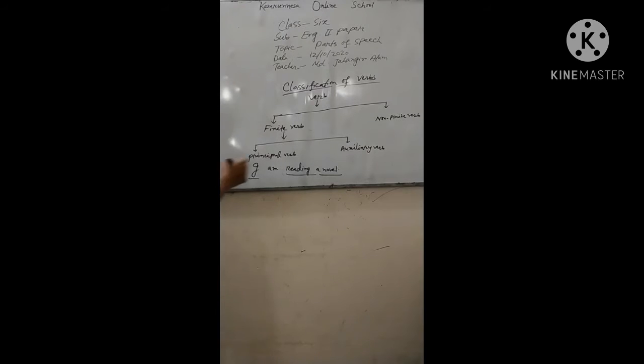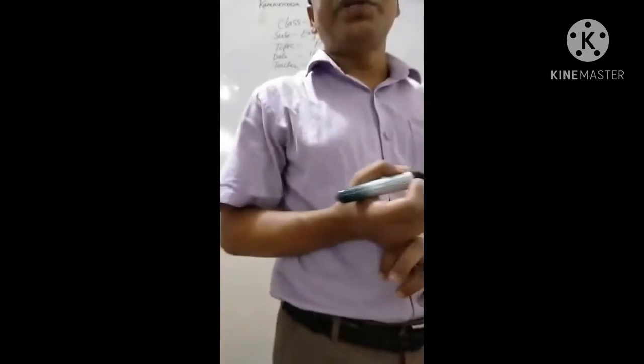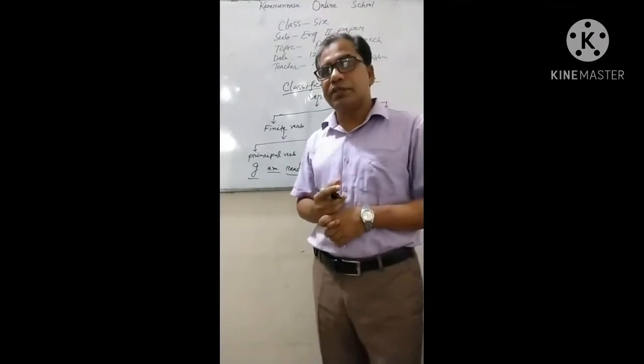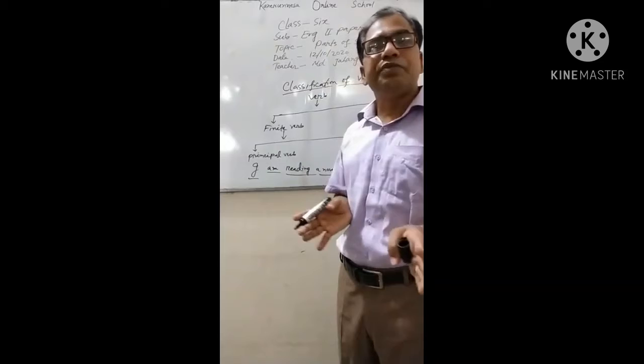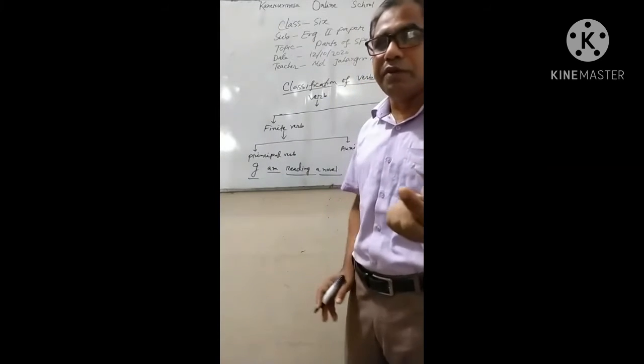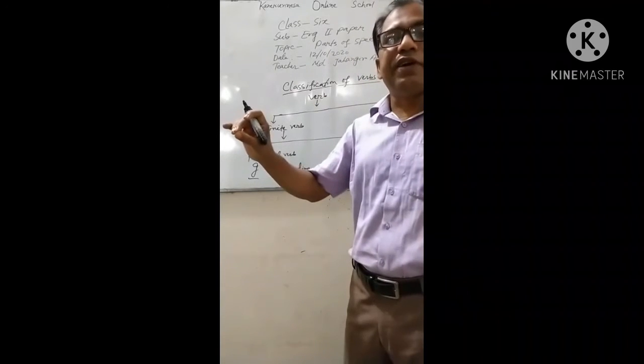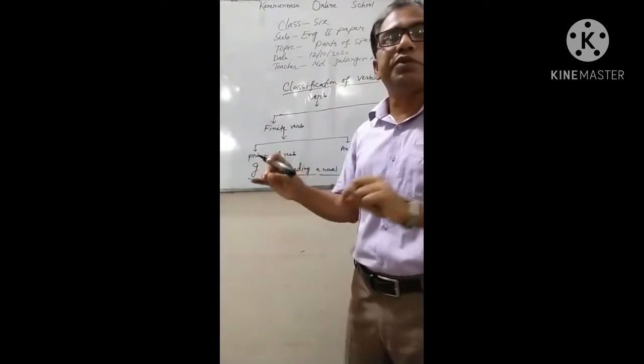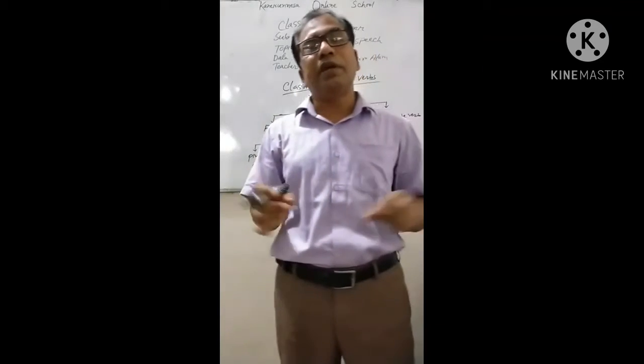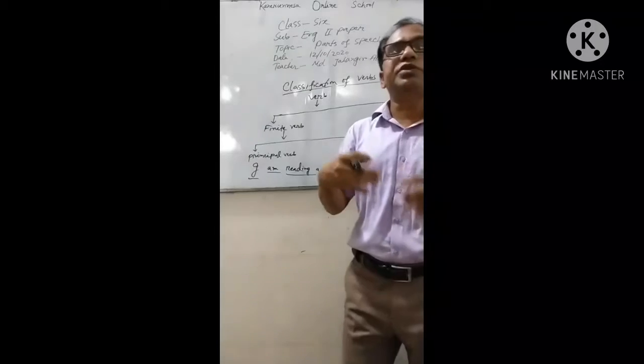So auxiliary verb plays an important role in forming a sentence. So finite verb, this is the root verb or main verb, and if you classify the verbs, you will get two forms, one auxiliary and another one principal, and both the verbs are needed to form a sentence.